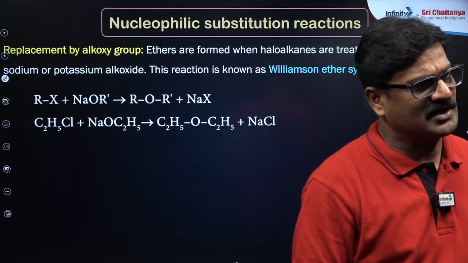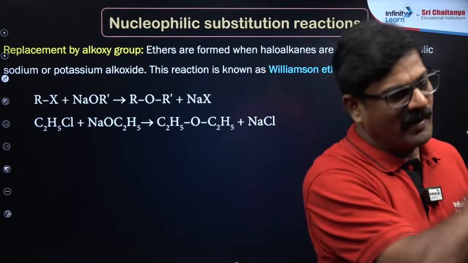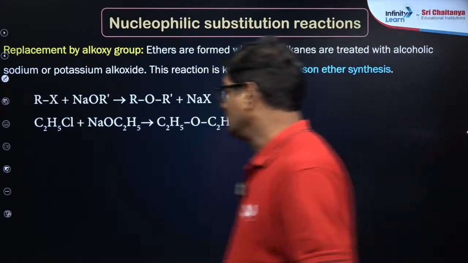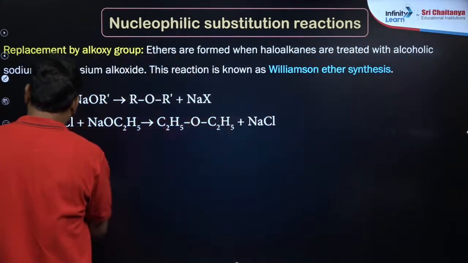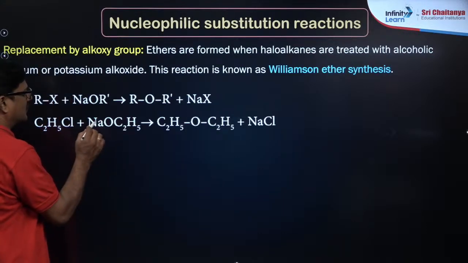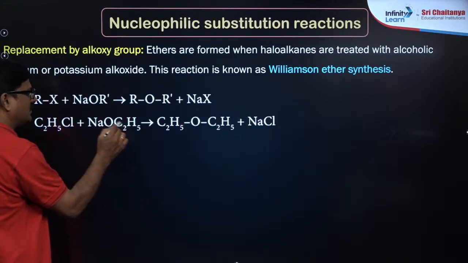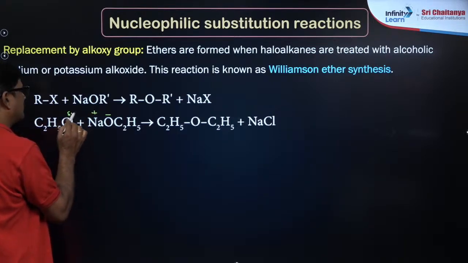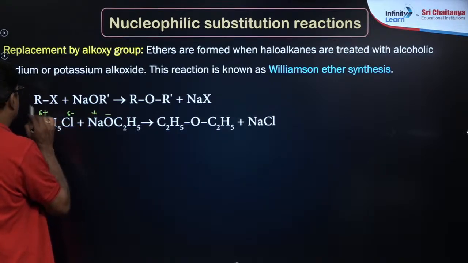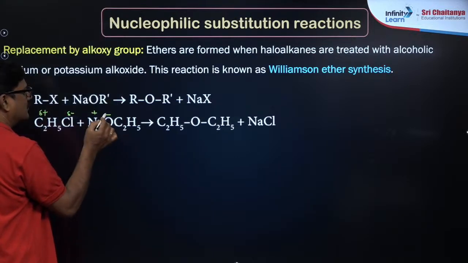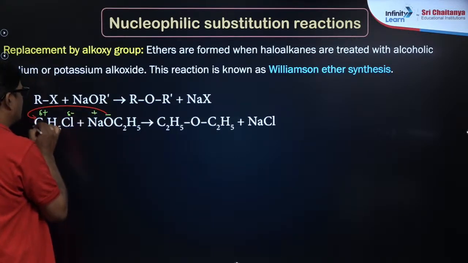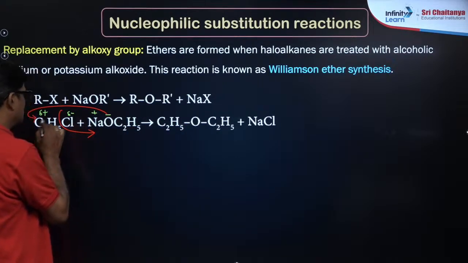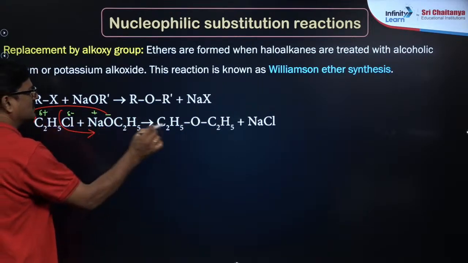Replacement by hydroxyl group. Okay, Kanu Sharma, I'll go back to the session. Just hold on for a minute. Okay, here look, C2H5Cl. So NaOC2H5, sodium ethoxide, with partial negative charge and partial positive charge. So it is going to give a nucleophilic attack so that you get C2H5OC2H5 ether.